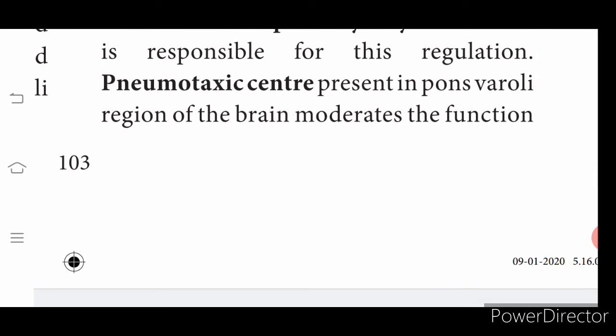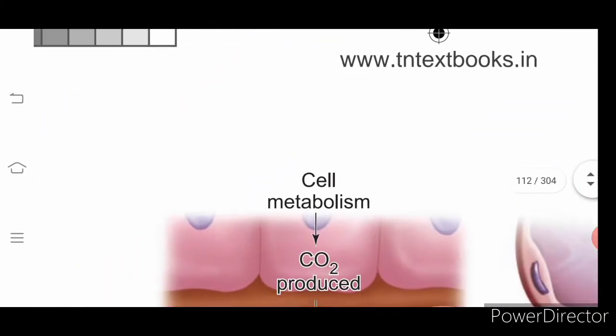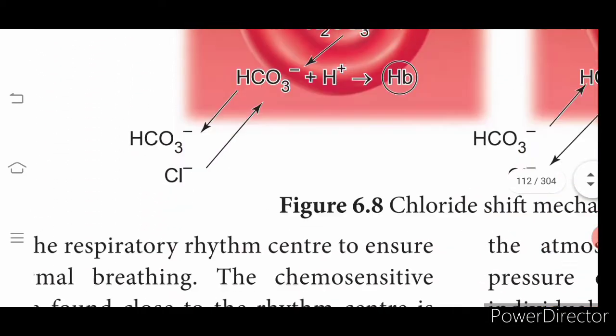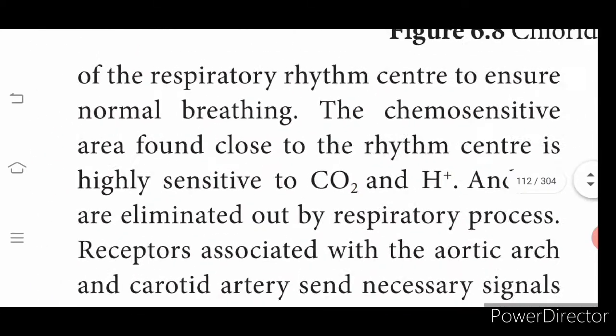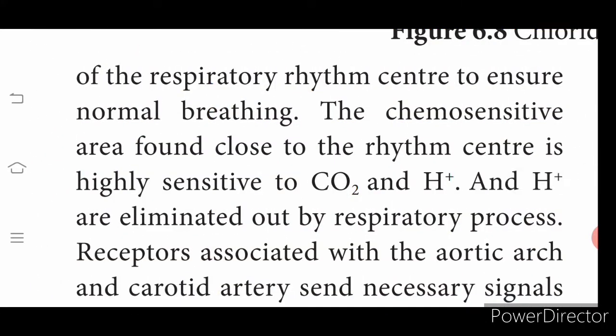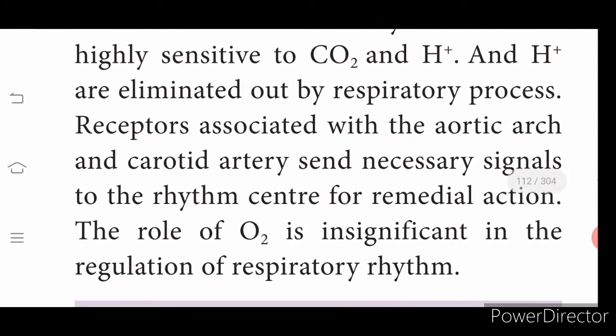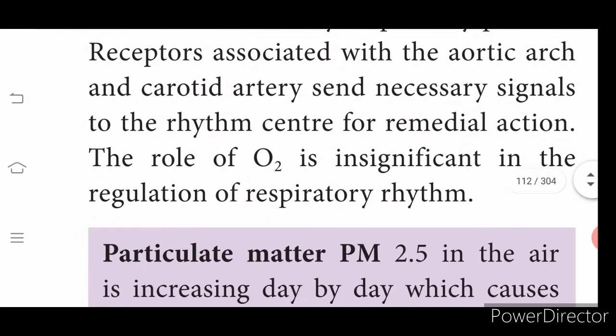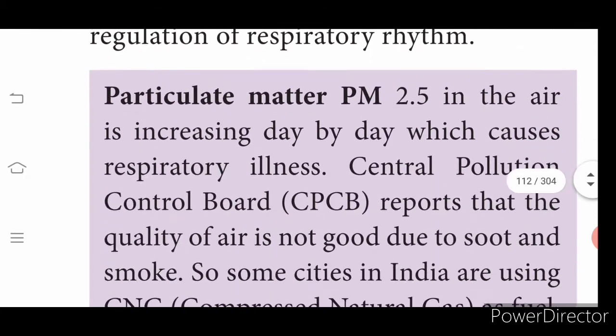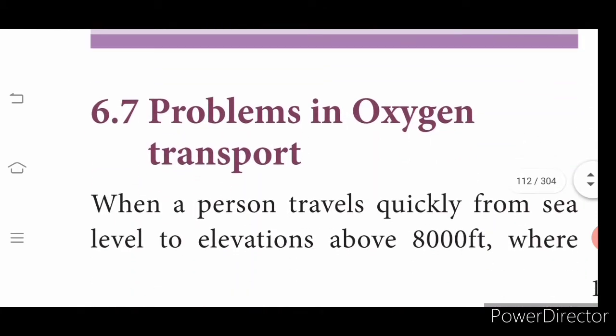The pneumotaxic center is present in the pons varolii. These parts we will learn once we learn the nervous system. Here the respiratory rhythm center ensures normal breathing. They are chemosensitive, sensitive to acids and the presence of acidic conditions. The receptors associated with the aortic arches and carotid arches send the necessary signals for regulation of the respiratory rhythm.